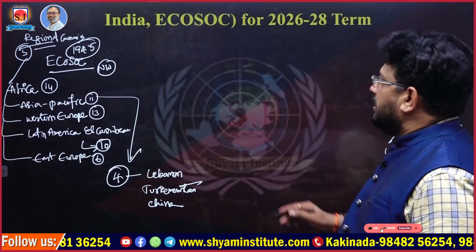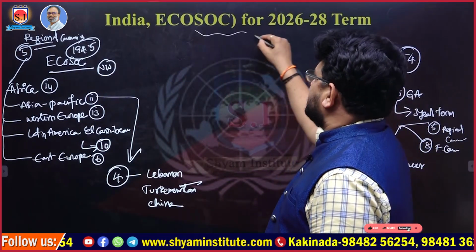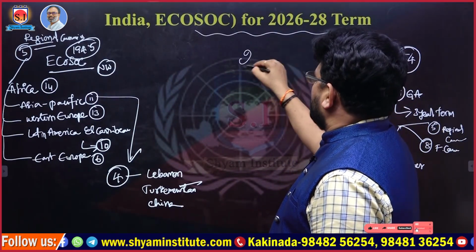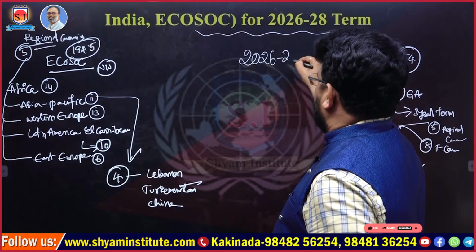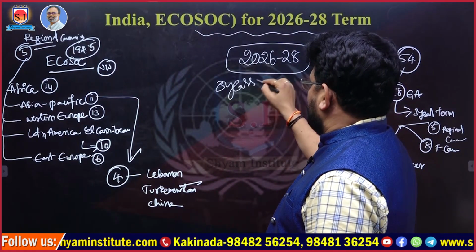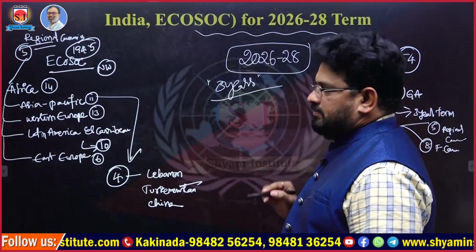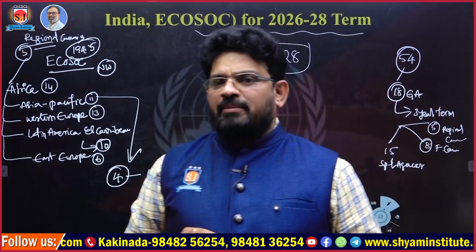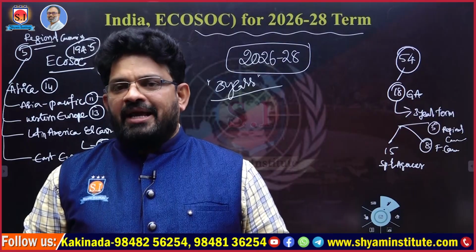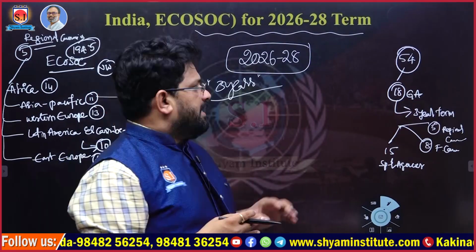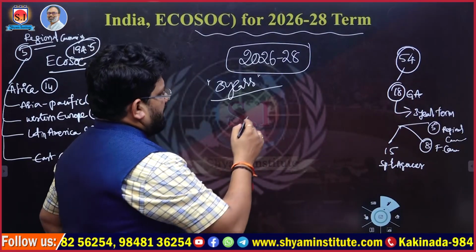The first one, India joined in ECOSOC as a member for the period 2026 to 28. For this 3 years period, it joined as member. So ECOSOC, we know, Economic and Social Council. It is a part of a United Nations organization.